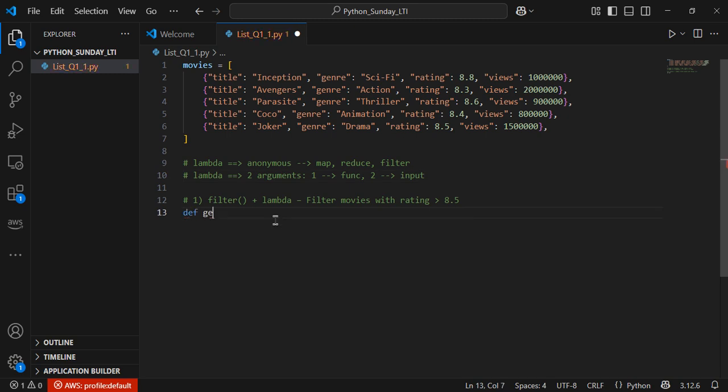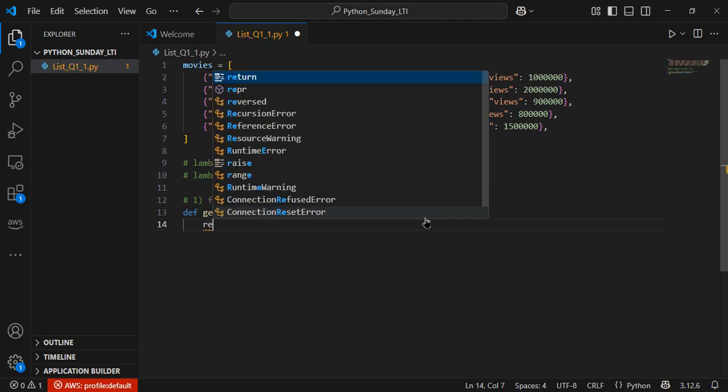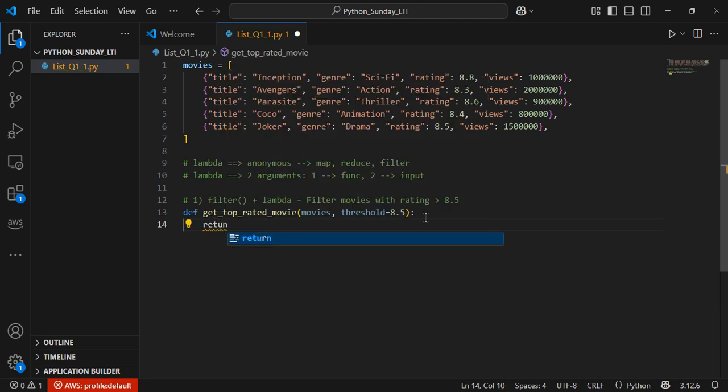I'll create a function, let's say get top rated movie. I've just given a random name. I'll be taking two arguments. One is the list, and the second is the 8.5 threshold. You can give the value anything; I'm naming it threshold, that is 8.5. Now, every function returns something. You can assign the code to a variable, or you can write the code and return that also. It's up to you how you write the code.